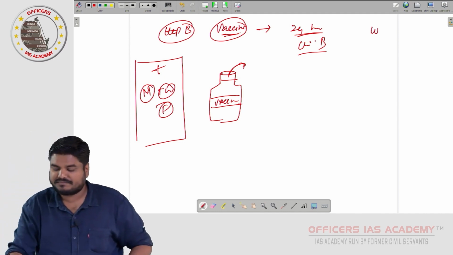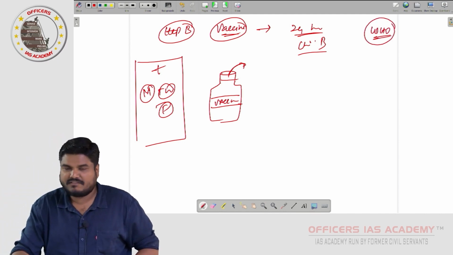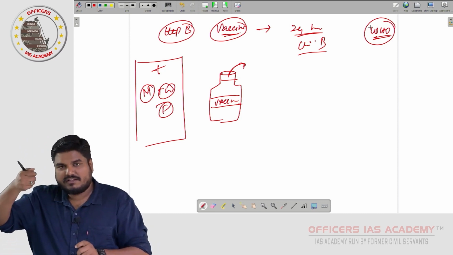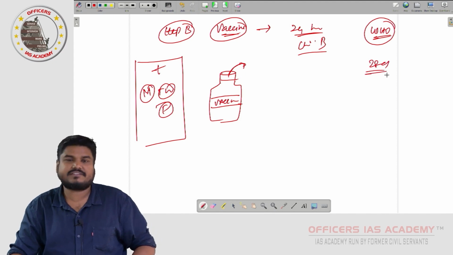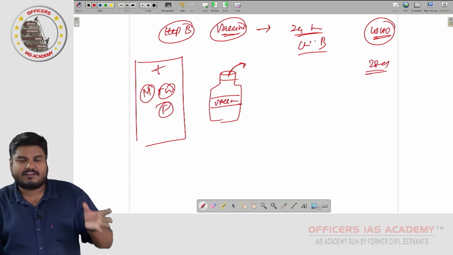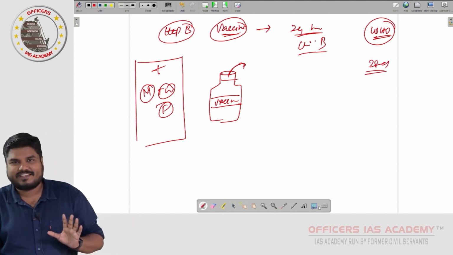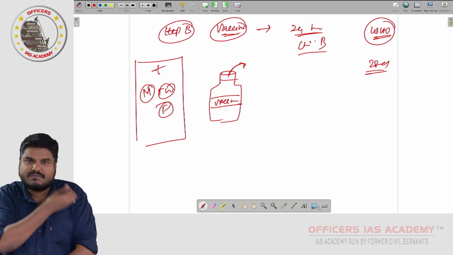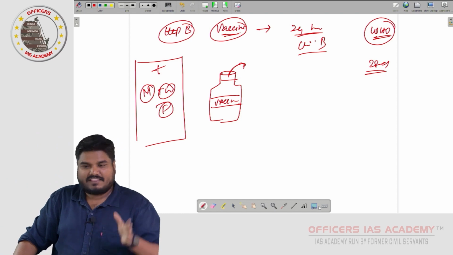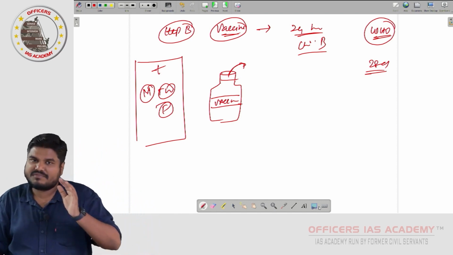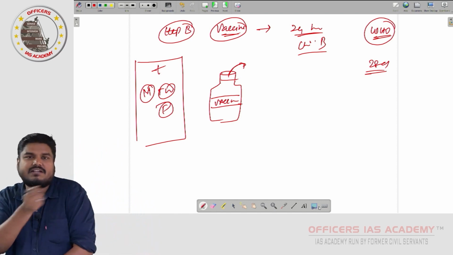But WHO made it clear that once you open the vial, it will be effective for 28 days. That means hospitals need not wait. When a baby is born, open the vial, administer it. The opened vial will be effective for 28 days. In the next 28 days, definitely more children will be born in the hospital, and you can administer the vaccine.